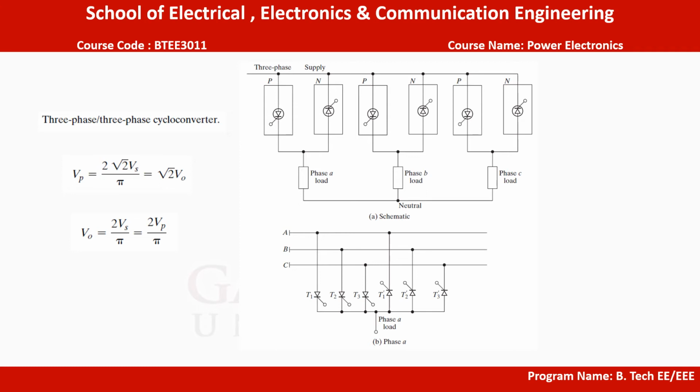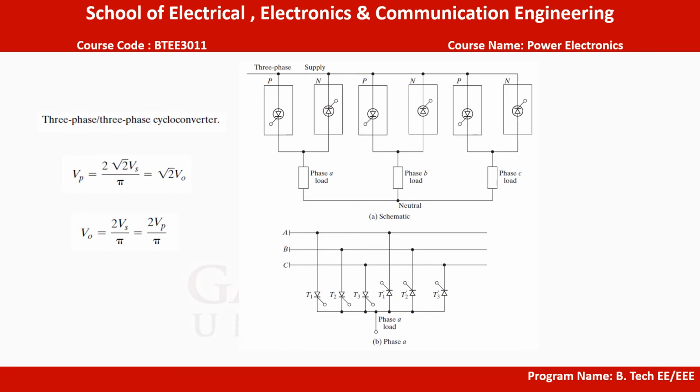We can notice from these figures that the output voltage is not purely sinusoidal, and as a result the output voltage contains harmonics. The input power factor depends on the delay angle of thyristors and is poor especially at the low output voltage range.